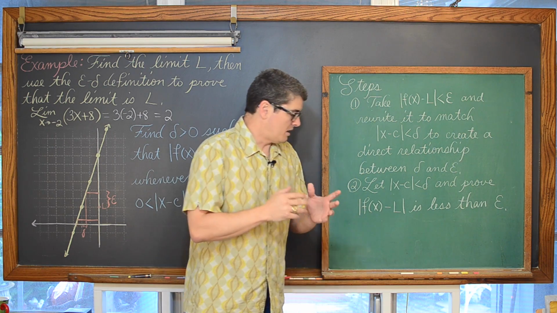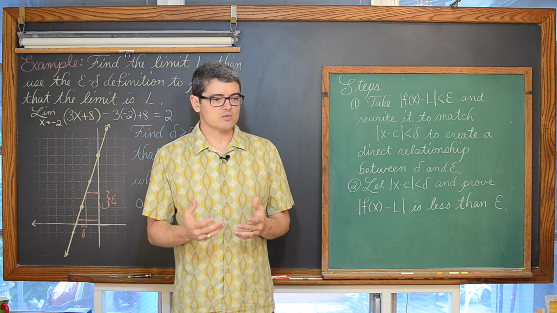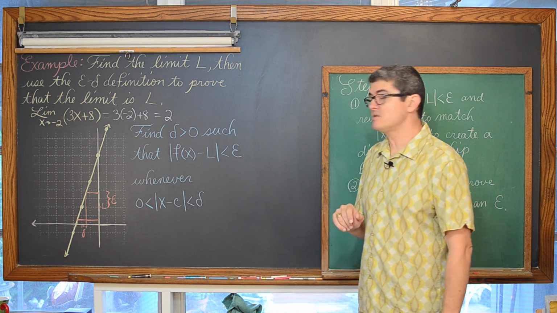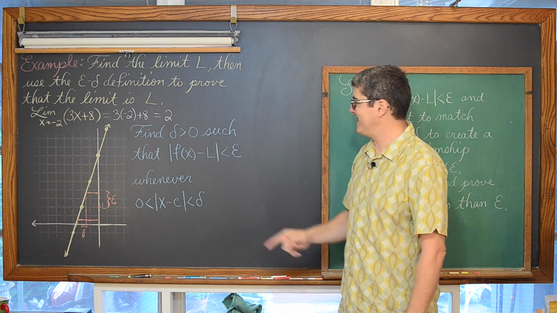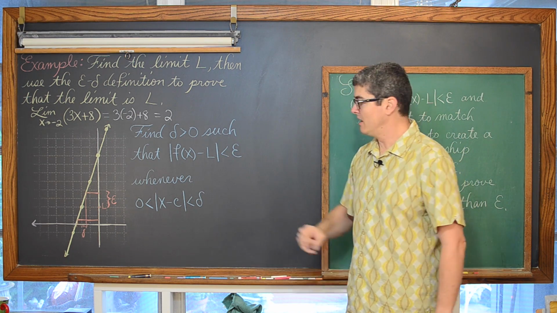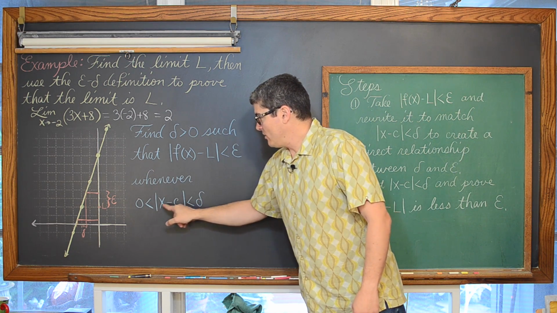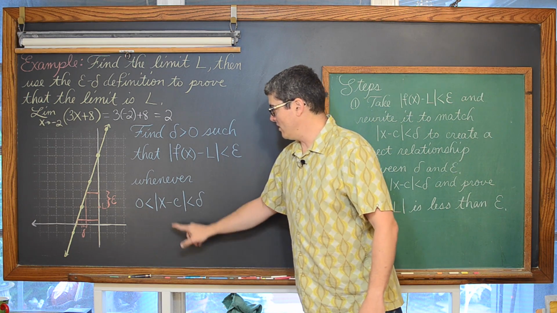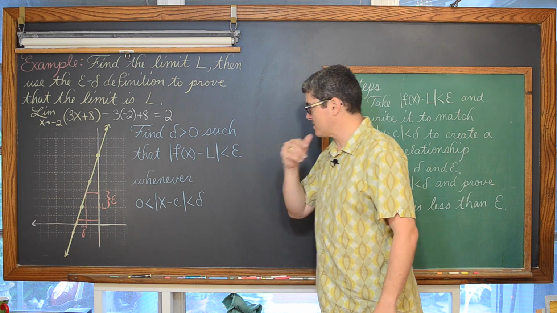Then, to actually do the proof, there's no way that step 1 can be the proof, because we're trying to prove that we're going to find a delta greater than 0 such that the absolute value of f of x minus L is less than epsilon whenever the absolute value of x minus c is greater than 0, but really we're emphasizing that the absolute value of x minus c is less than delta.